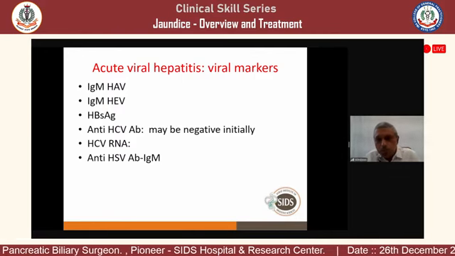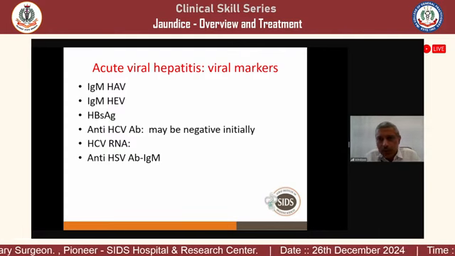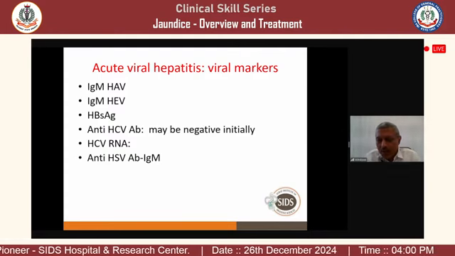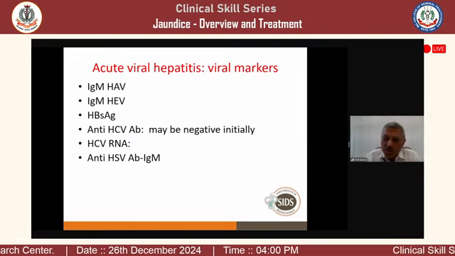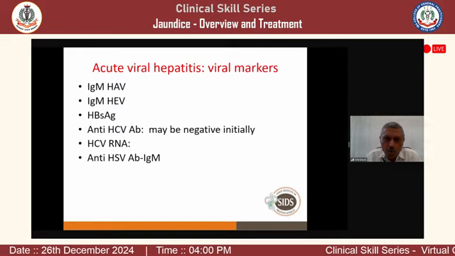In an immunocompromised patient, you have to look for other viruses like herpes simplex, Epstein-Barr virus, CMV. But that is in an immunocompromised patient. In immunocompetent patients, usually they are not a problem.